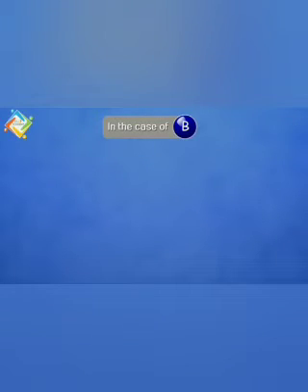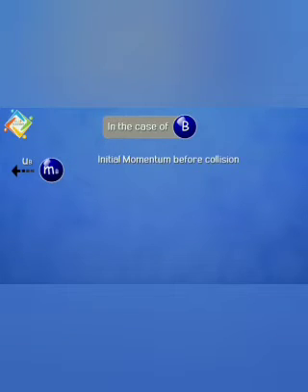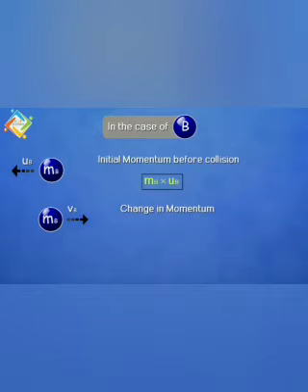In the case of B, let its mass be mb and it is moving with an initial velocity ub, then the initial momentum before collision is equal to mb into ub. In the same way, the object is moving with a final velocity vb, so the final momentum is equal to mb vb. Then the change in momentum is equal to mb vb minus mb ub.